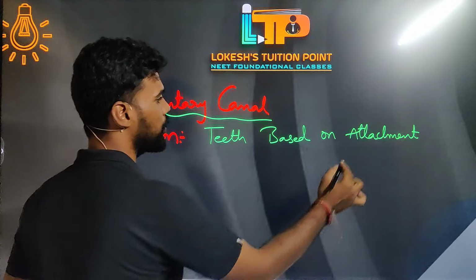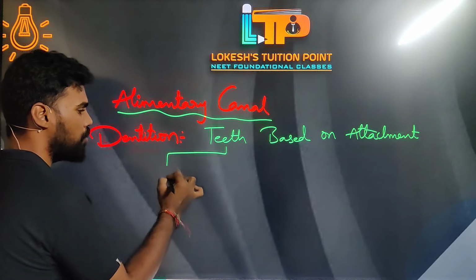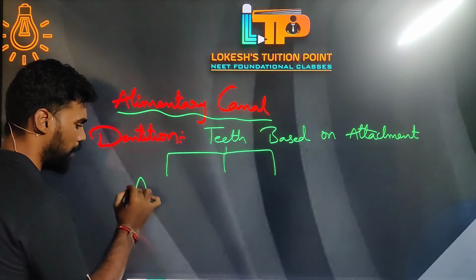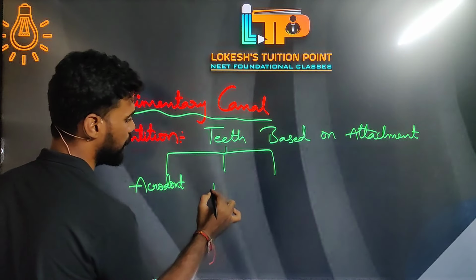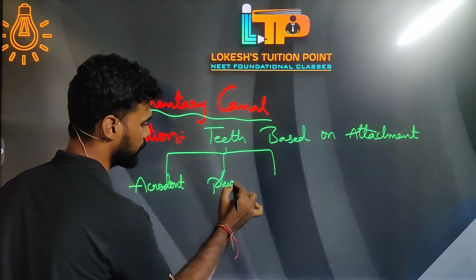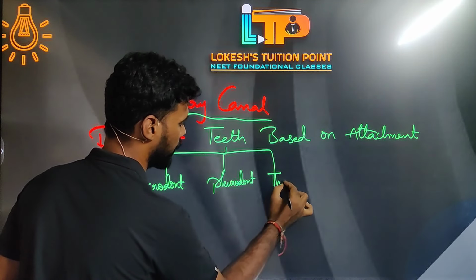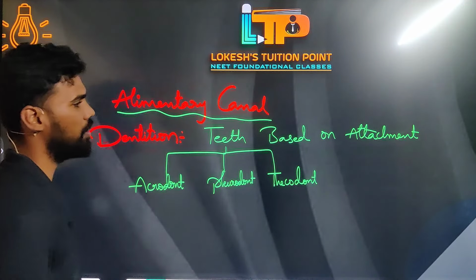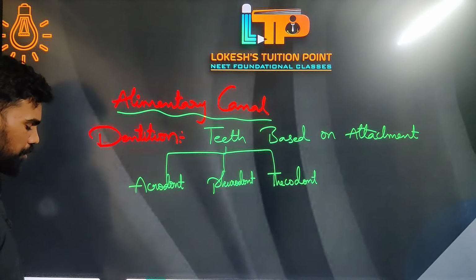So we'll be discussing types of teeth based on attachment. Now there are three types of attachment. The first one is acrodont, the next one is pleurodont, and the next one is thecodont. So these are the different types of arrangements based on the attachment of teeth. Now, acrodont.